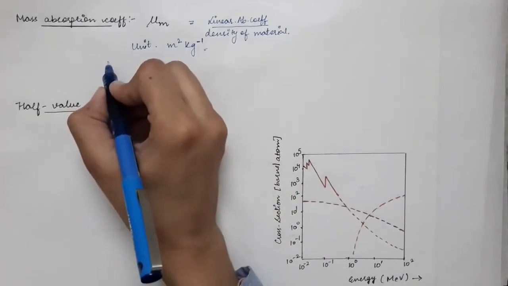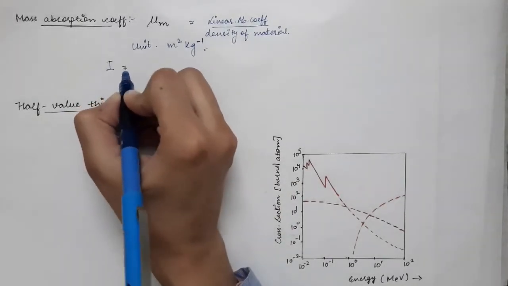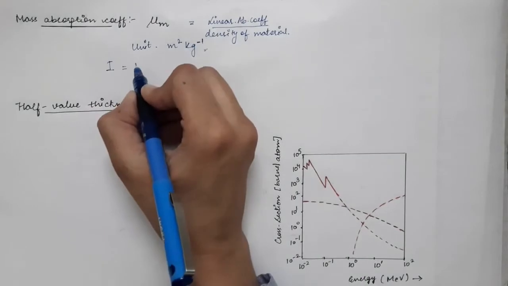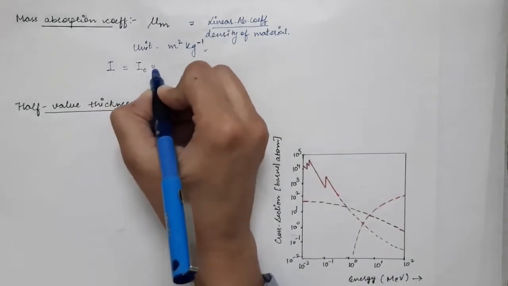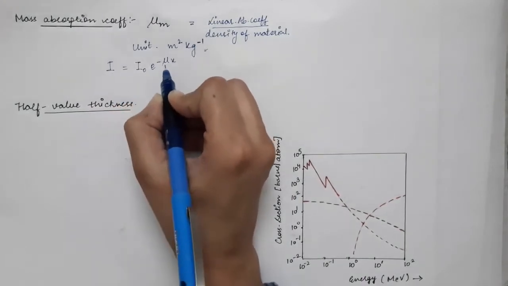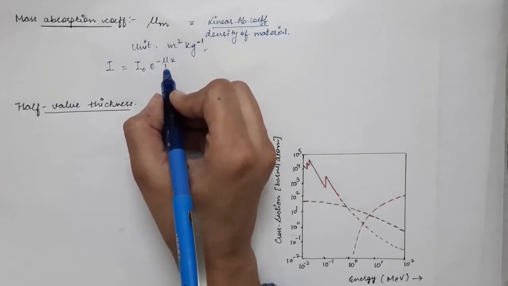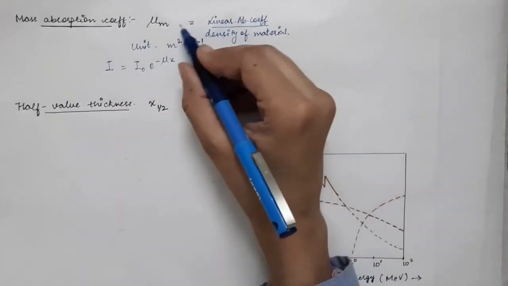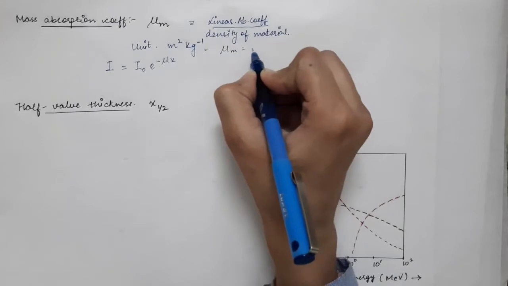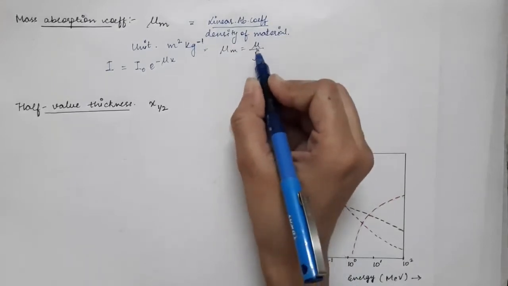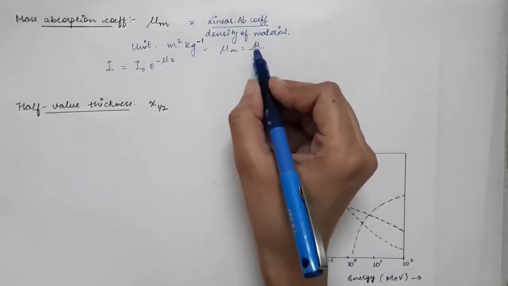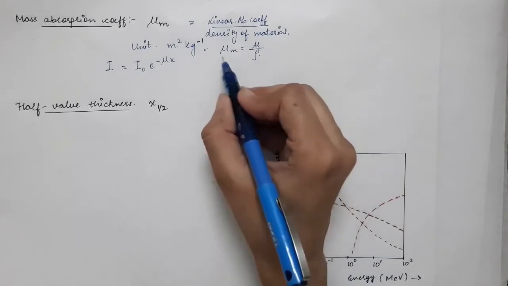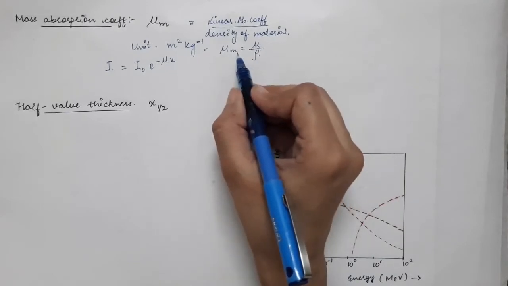So intensity can be written in terms of the mass absorption coefficient. As we know, it is I0 into e power minus mu x, where mu is the linear absorption coefficient. And over here mu m is given by mu divided by the density rho, so from here mu can be written as rho into the mass absorption coefficient.